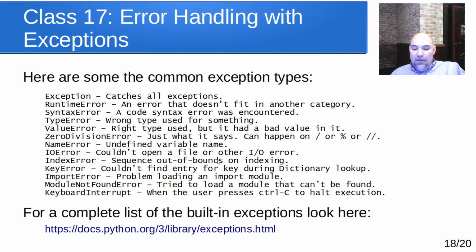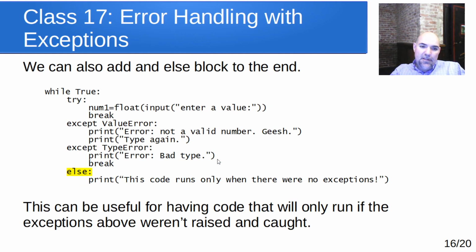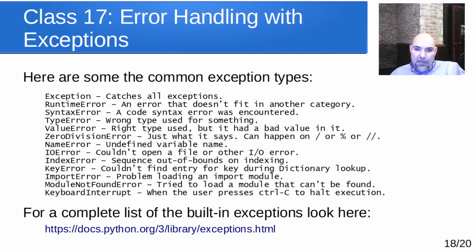Okay, now you might have noticed earlier on we talked about different kinds of error. We had value error, we had type error. So here's a list of some of the common exception types. Exception catches all, it is a group that matches all of them. Runtime error is an error that doesn't fit into any of the other categories. Syntax error is something wrong with the code that you wrote. Mismatched parenthesis, missing end quote, something along those lines, missing colon in an if statement or a while, any indented thing after that. So those kinds of things. Single equal, where it should be a double equal.